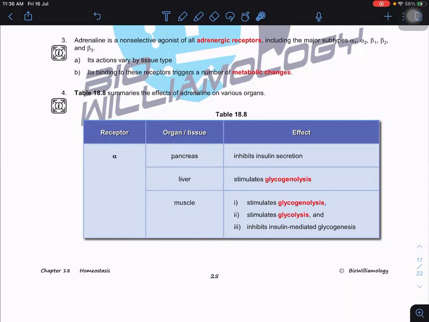Different cells have different adrenergic receptors, but adrenaline will bind non-selectively. It can bind to alpha 1, alpha 2, beta 1, beta 2, beta 3, it doesn't matter, but it triggers different responses.